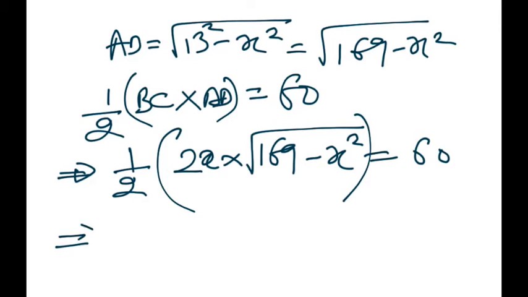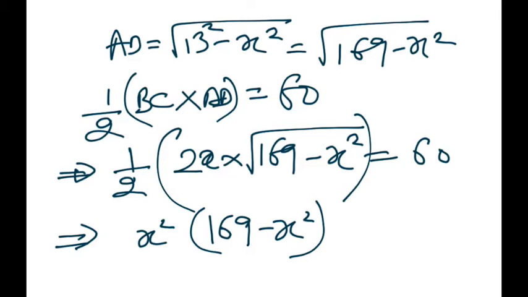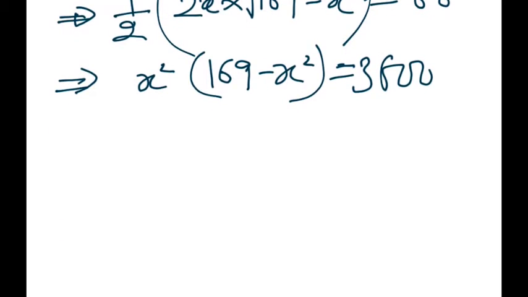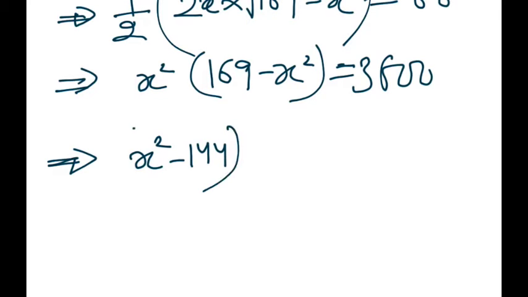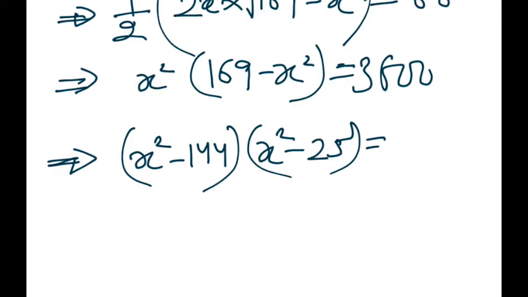Now solving this, we'll get x square into 169 minus x square equals 3600. This means x square minus 144 into x square minus 25, yeah, equals 0.